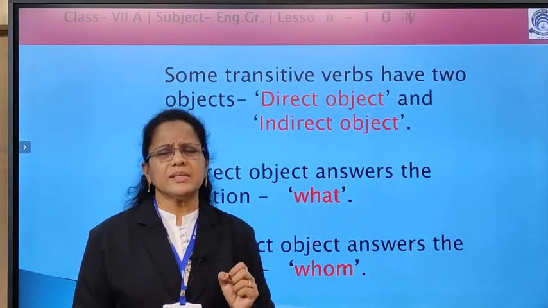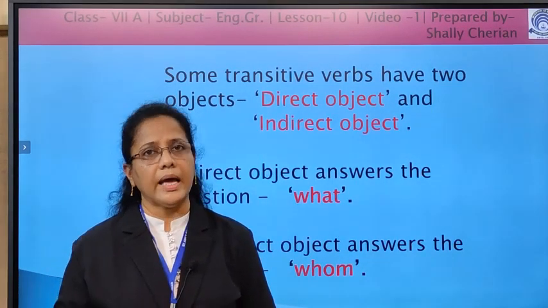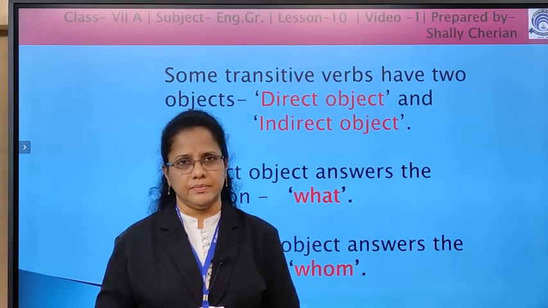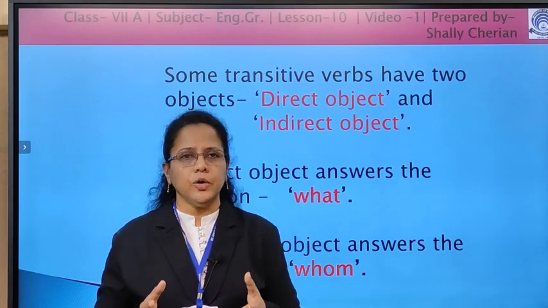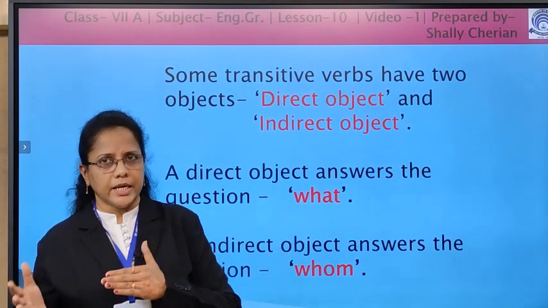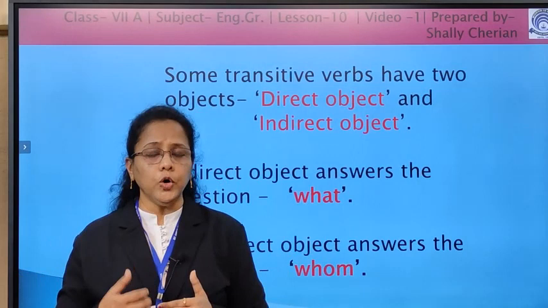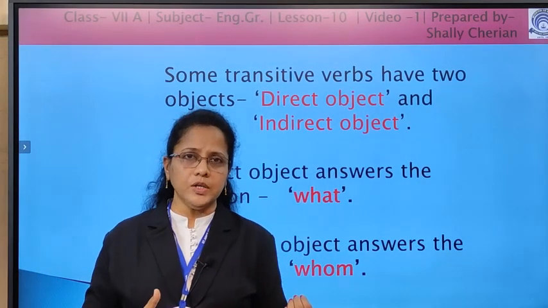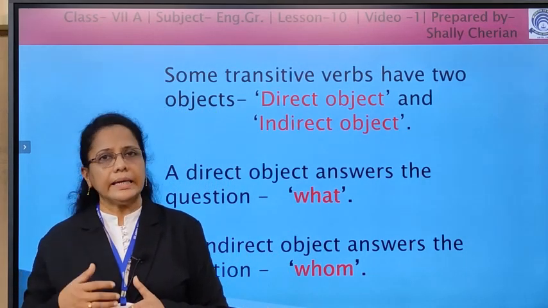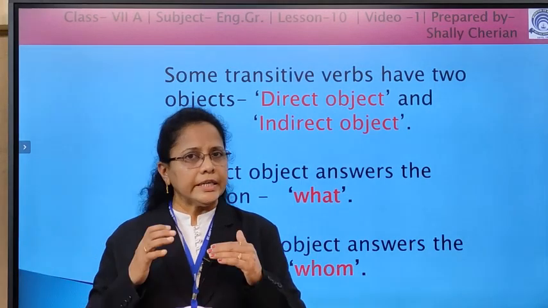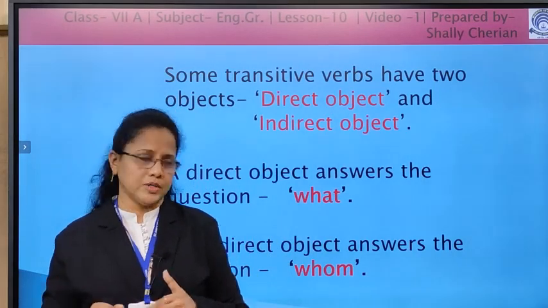Now some transitive verbs have two objects. One is direct object and another one is indirect object. So how can we differentiate direct object and indirect object? To differentiate them, again we should just ask the question with what and whom. Answer to the question what is the direct object and answer to the question whom is the indirect object. Indirect object answers the question whom. Direct object answers the question what.